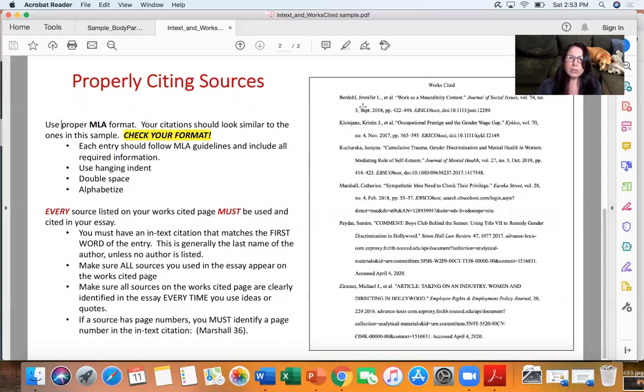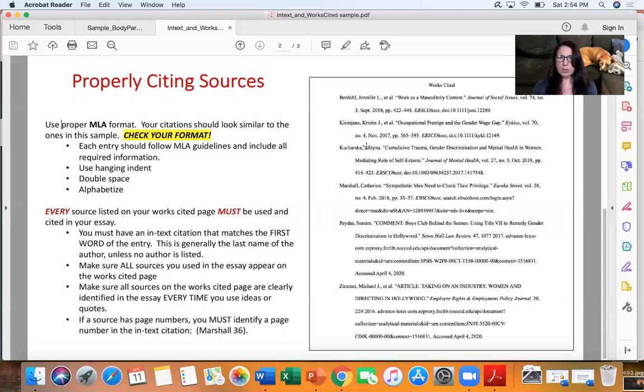So hanging indent, alphabetical, double space. Make sure they're alphabetical. And then MLA, it's the same formula each time, so just double check. Generally, you're going to have the author's last name first and the first name. If you have 3 or more, you'll use et al. If you have 2, then go ahead and give the second person's name, and you can put them just in first name and then last name. Article titles are in quotation marks. They are not italicized. Journal titles, magazine titles, newspaper titles, websites, book titles, those are all italicized.